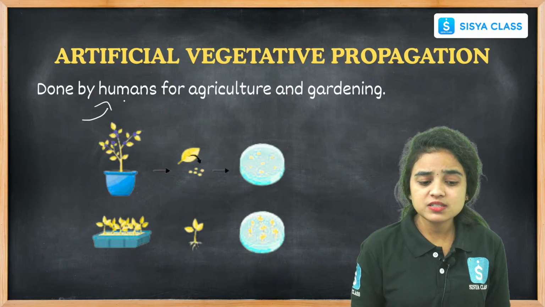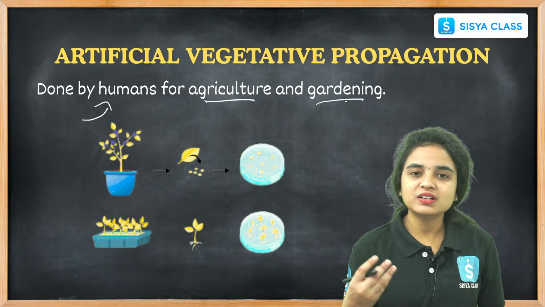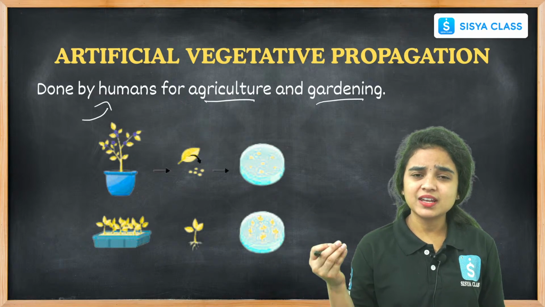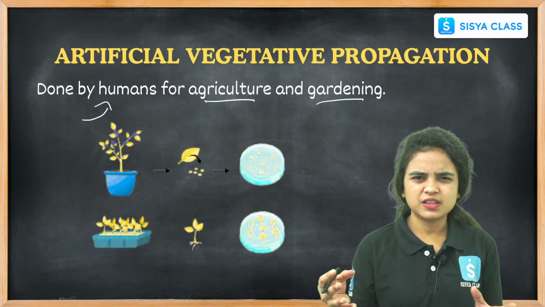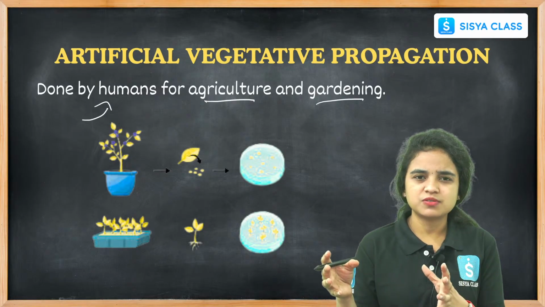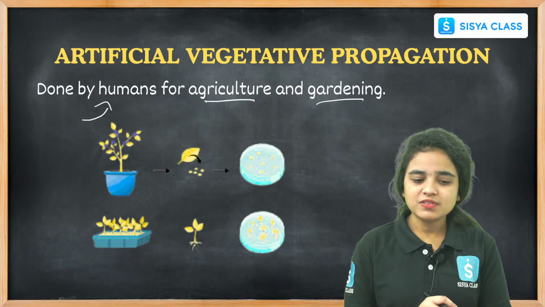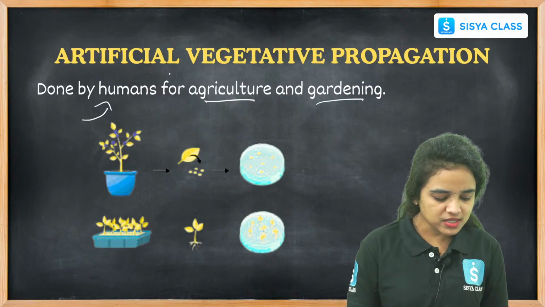It is the process done by humans for agriculture, for gardening, and for commercial products also, right? Like commercial plants, cosmetic plants which are decorated in our houses, or hybrid plants used for agriculture or for gardening. These are all the purposes for which humans are involved in vegetative propagation.